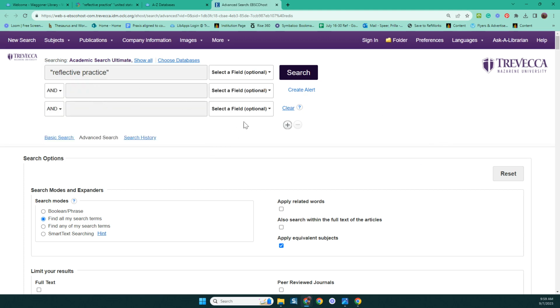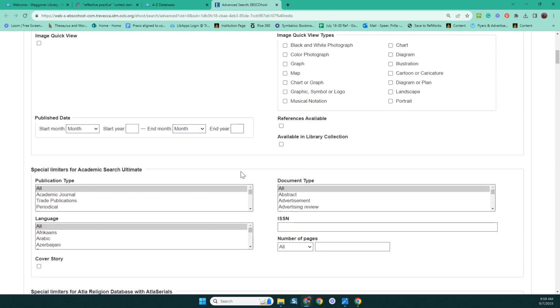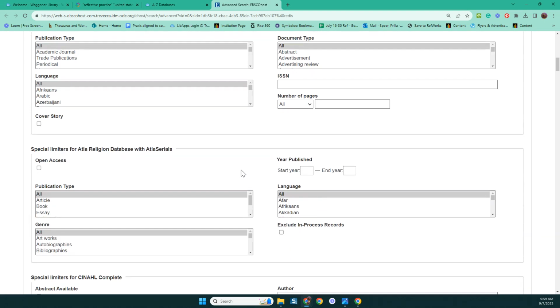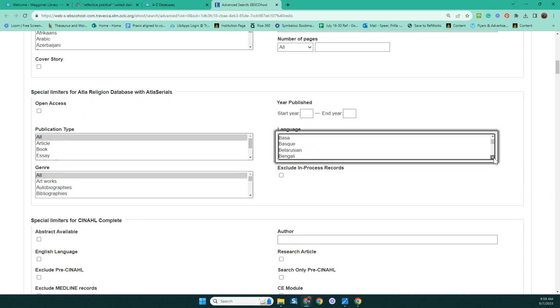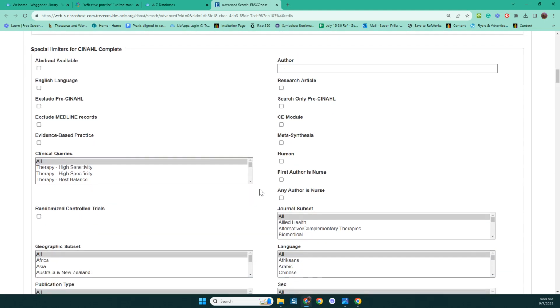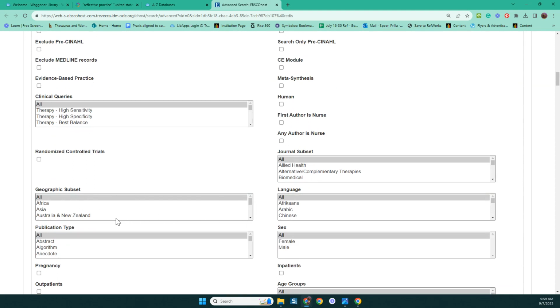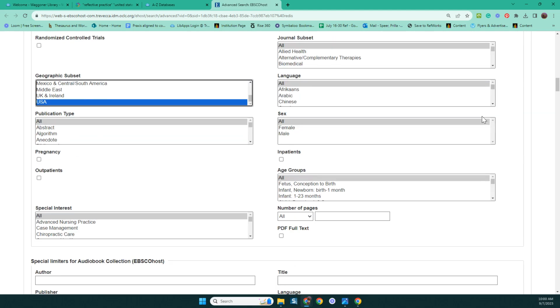And then we're looking for geographical options here. I don't want to limit to full text. If you want journals, you definitely want to limit to peer-reviewed journals, which makes sense. So let's see, do we have other limiters here? Well, we've got language. So we can go here and for sure choose English. So we've selected English. I want to look to see if we have geographical subsets. Okay, geographic. So we're going to choose USA here. And now we want to search.